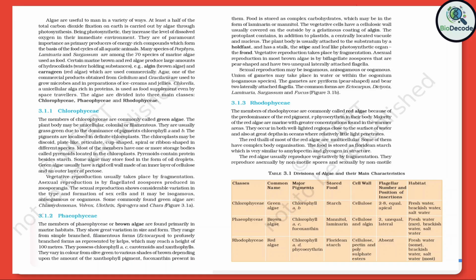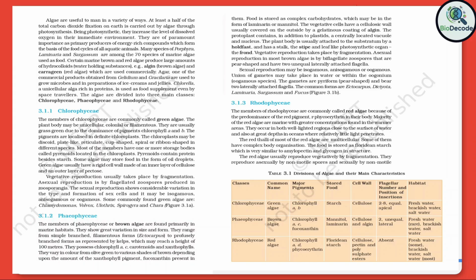Phaeophyceae. The members of Phaeophyceae, or brown algae, are found primarily in marine habitats. They show great variation in size and form. They range from simple branched, filamentous forms such as Ectocarpus to profusely branched forms as represented by kelps, which may reach a height of 100 meters. They possess chlorophyll a, c, carotenoids, and xanthophylls. They vary in color from olive green to various shades of brown, depending upon the amount of the xanthophyll pigment,